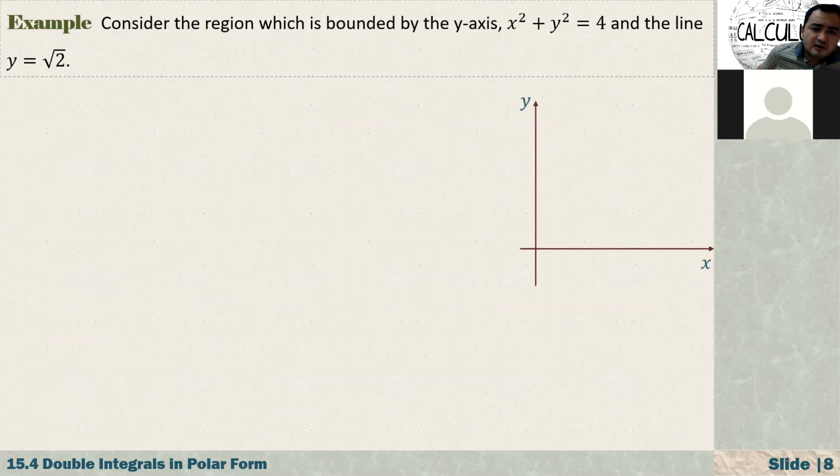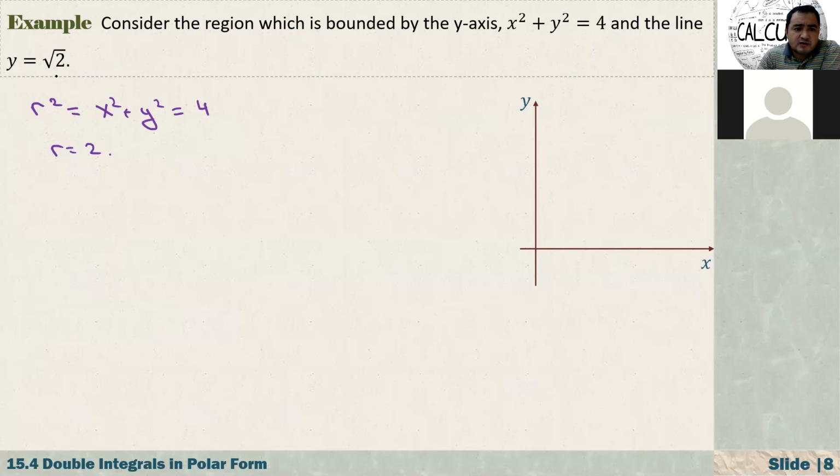Let's take one example here. Consider the region which is bounded by the y-axis, x squared plus y squared equals 4, and the line y equals square root of 2. First we draw our x-axis and y-axis. We know that x squared plus y squared equals 4 is the equation of a circle. In polar coordinates, we know that r squared is equal to x squared plus y squared, which is 4, so r is equal to 2.